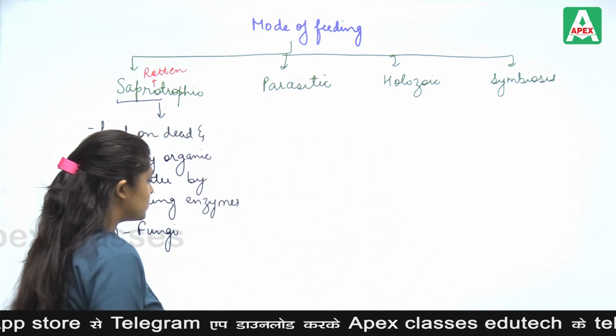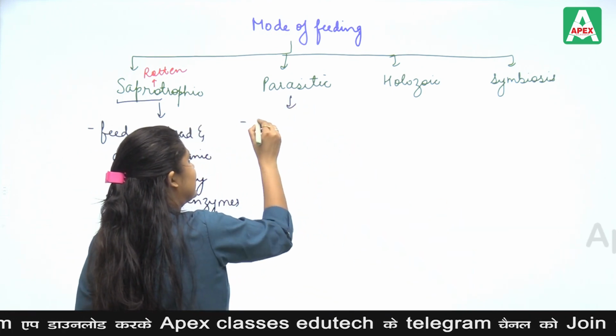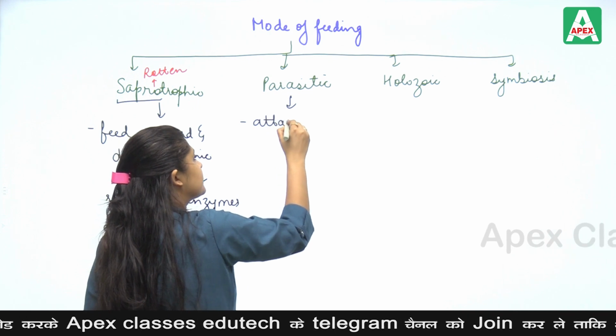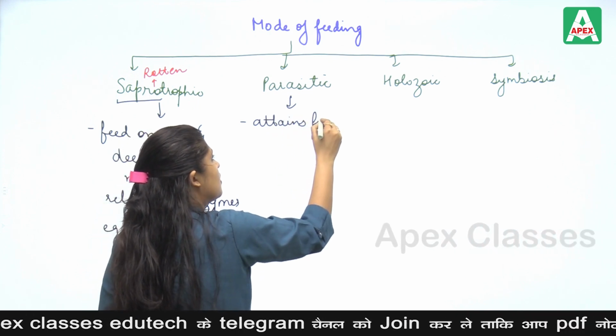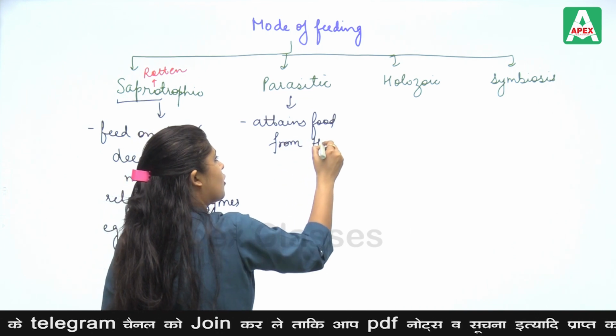Now we come to the parasitic mode of nutrition. It attains food from a host.